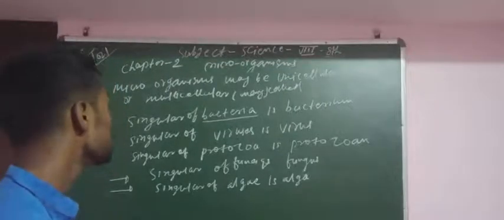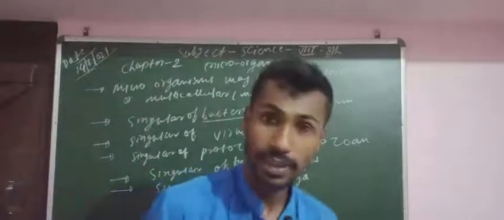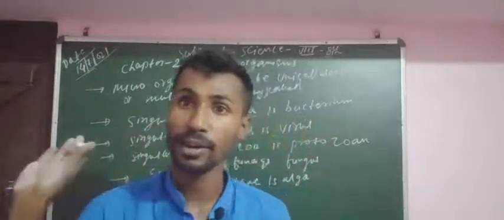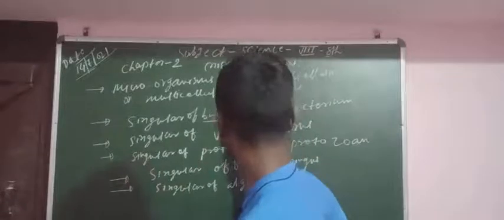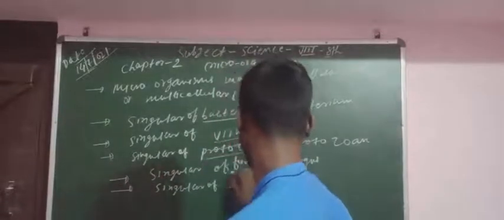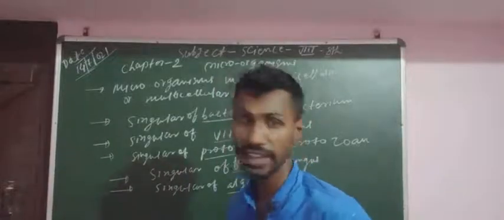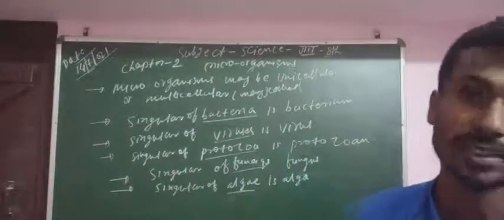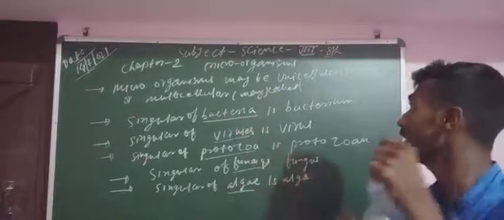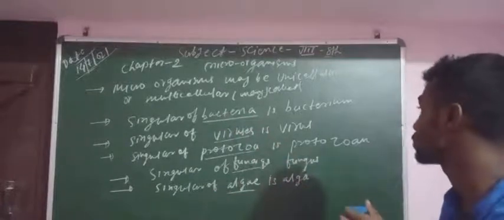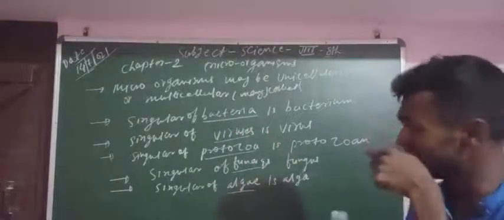And finally the singular of algae is alga. So bacteria, virus, protozoa, fungi and algae are all in plural form. The singular forms are bacterium, virus, protozoan, fungus and alga.